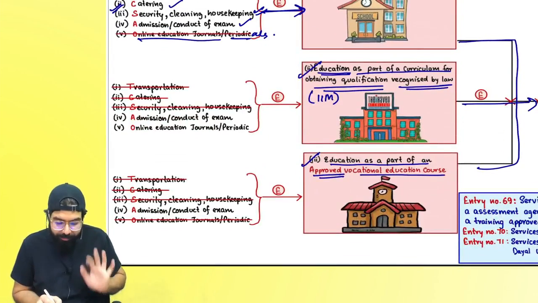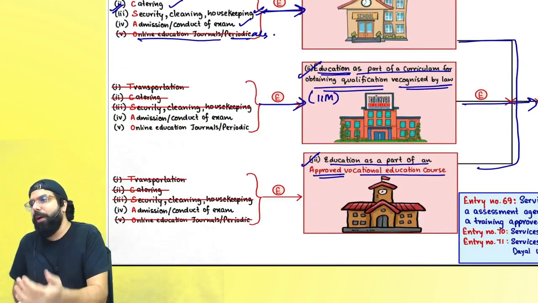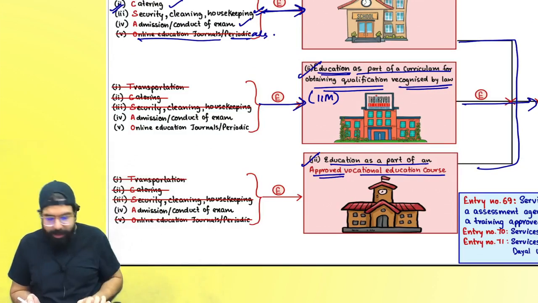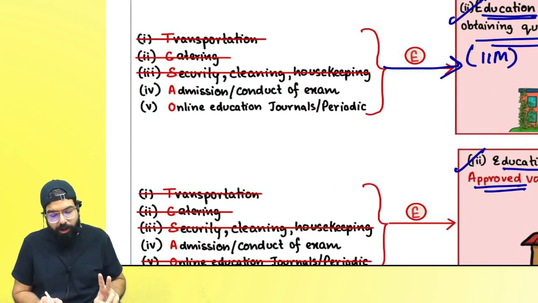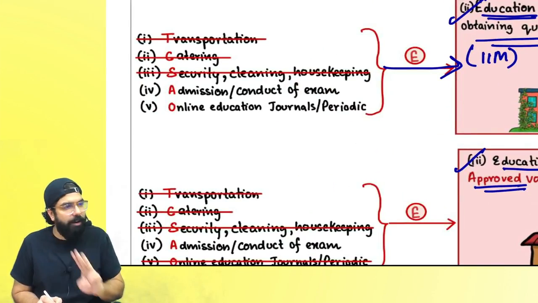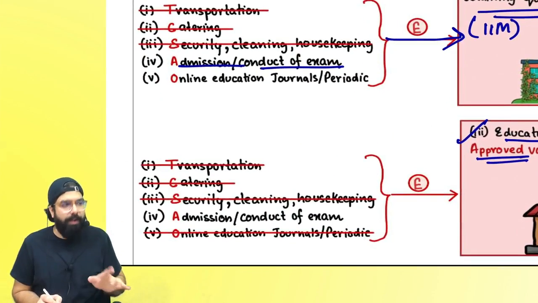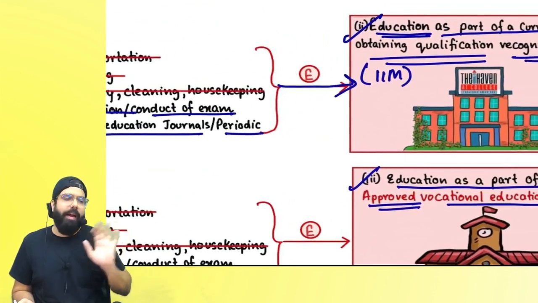Then if it is a college, basically after 12th, wherein a recognized degree is being provided, transportation service is not exempt, catering service not exempt, security, cleaning, housekeeping not exempt, only admission or conduct of examination related service, and online educational journals or periodicals are exempted.